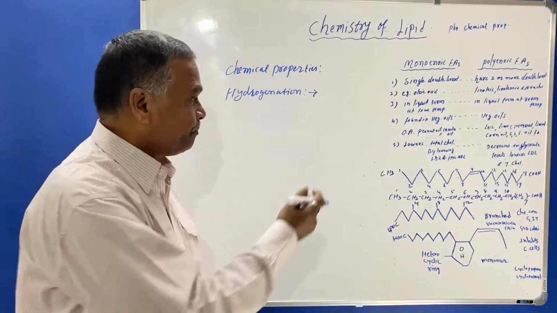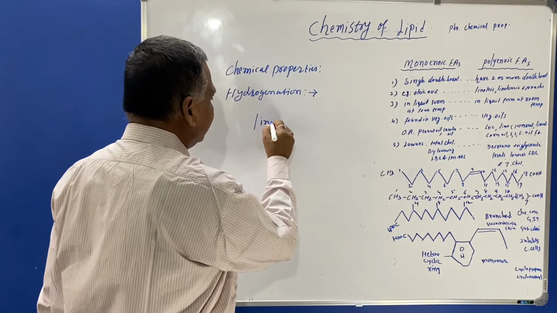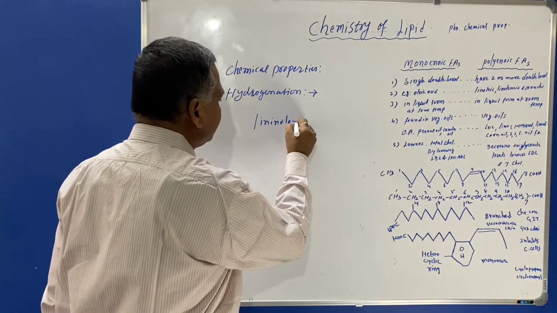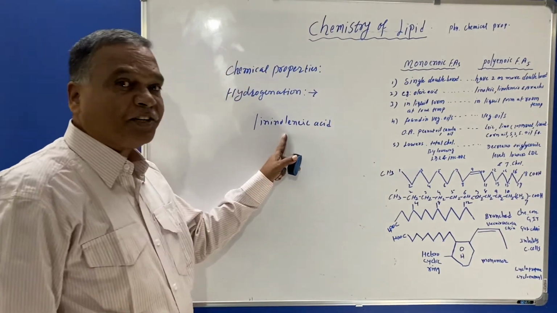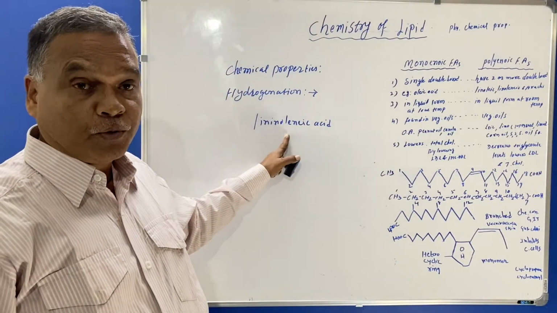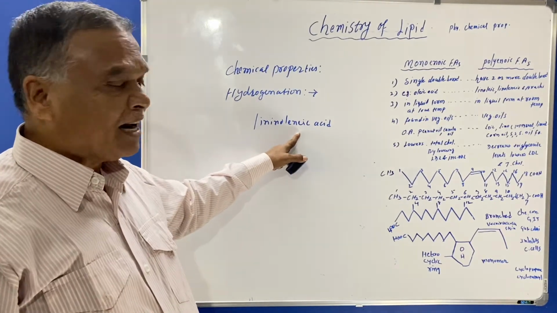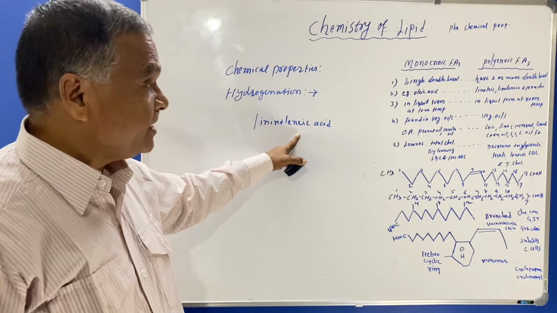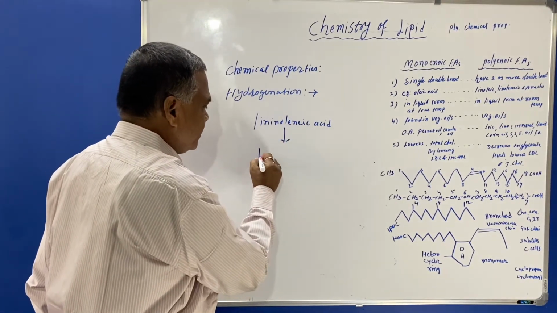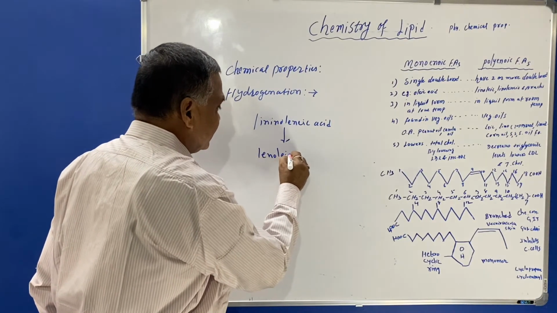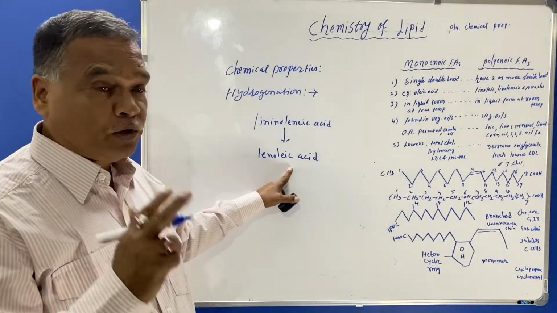For example, linolenic acid is a trienoic acid. I have already explained that trienoic fatty acids have 3 double bonds and will form linoleic acid, which is dienoic, having 2 double bonds.